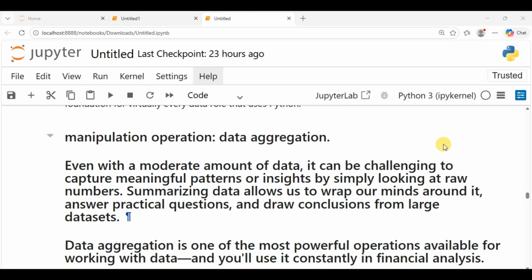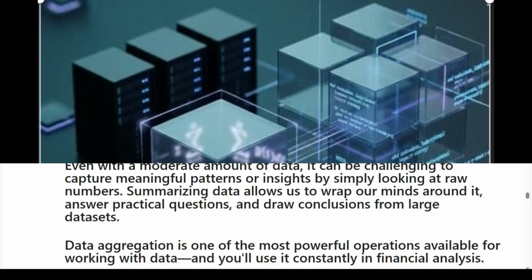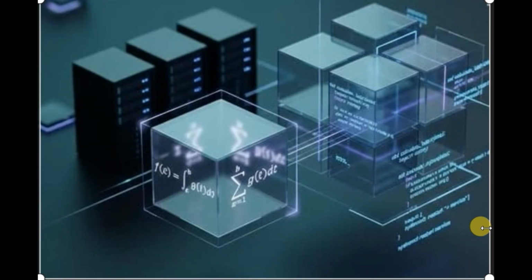Even with a moderate amount of data, it can be challenging to capture meaningful patterns or insight by simply looking at the raw numbers. Summarizing data allows us to wrap our minds around it. It answers practical questions and helps us to draw conclusions from large data sets.